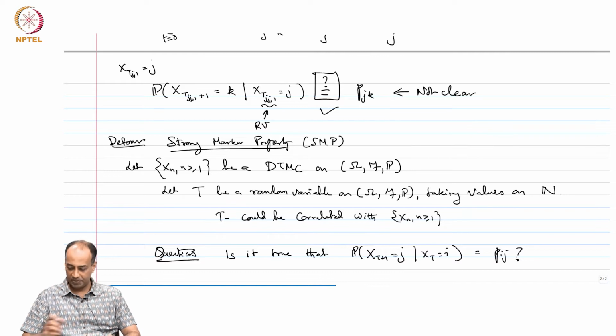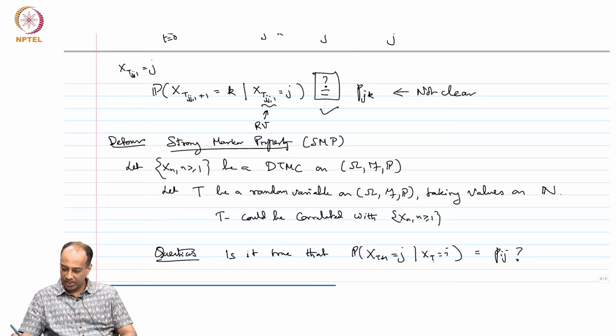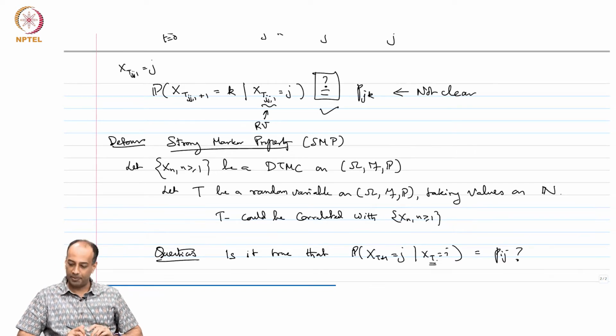So, what am I saying? I am looking at some random variable T, which could depend on the process X. Given that at the random instance T, X_T is equal to i, what is the probability that X_{T+1} equals j? Is it equal to P_ij? See, if this T is some deterministic n, then I know that the probability X_{n+1} equals j given X_n equals i is simply P_ij, because the Markov property holds.